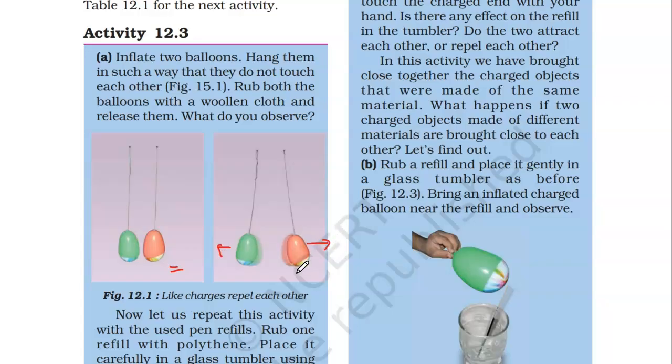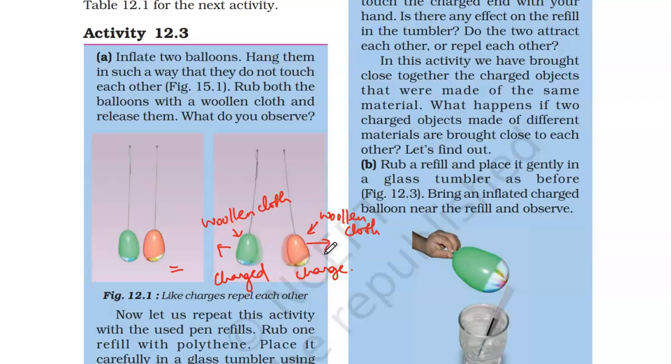So why is it happening? Because when you rubbed the balloons with a woolen cloth, they became charged. So they have developed similar charges.